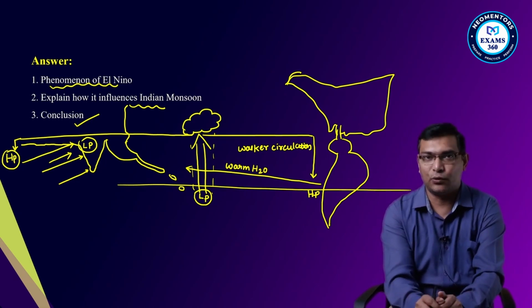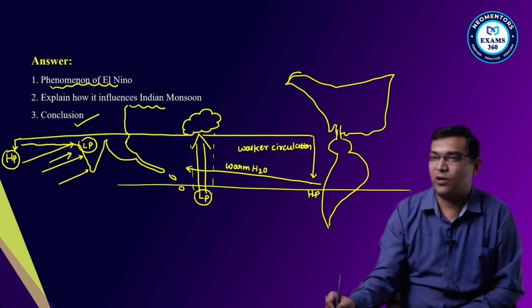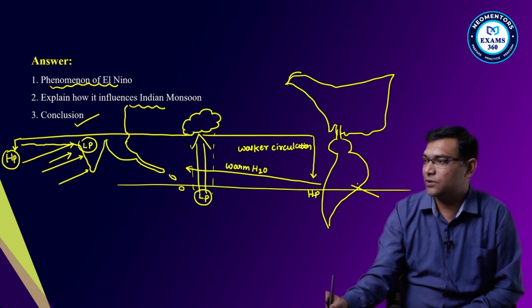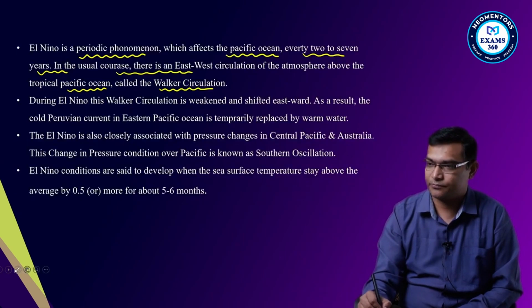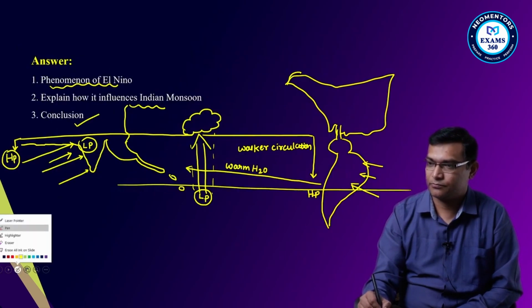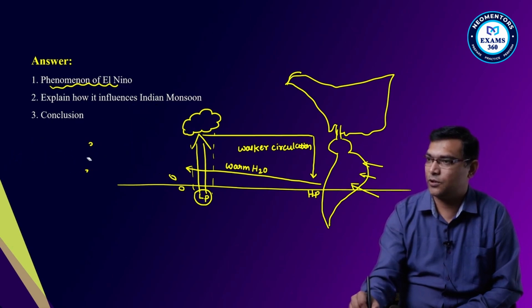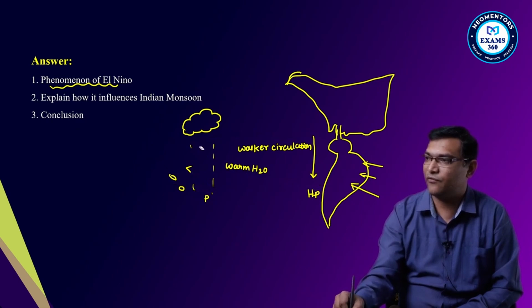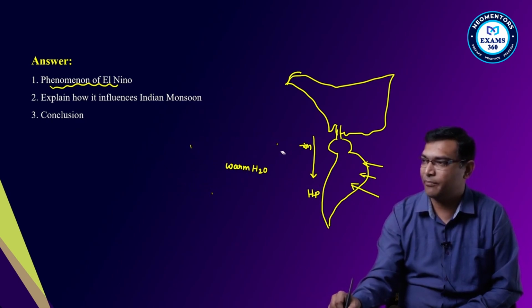But during the El Nino, the reverse takes place. What happens here? You see, this warm water, instead of these southeast trade winds, during the El Nino, the phenomena will get reversed and your Indian monsoons will get impacted.